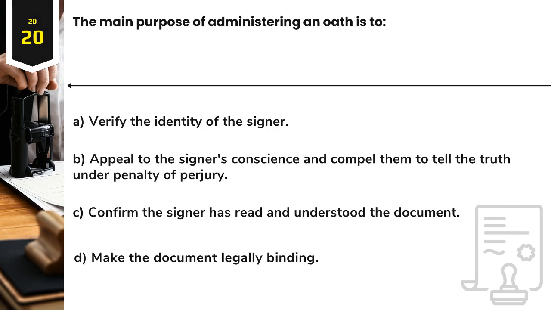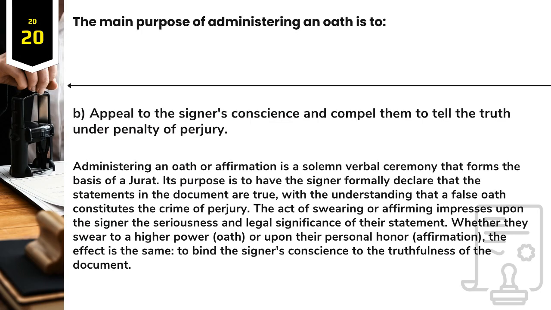Question 20. The main purpose of administering an oath is to: A. Verify the identity of the signer. B. Appeal to the signer's conscience and compel them to tell the truth under penalty of perjury. C. Confirm the signer has read and understood the document. D. Make the document legally binding. Answer: B. Appeal to the signer's conscience and compel them to tell the truth under penalty of perjury.